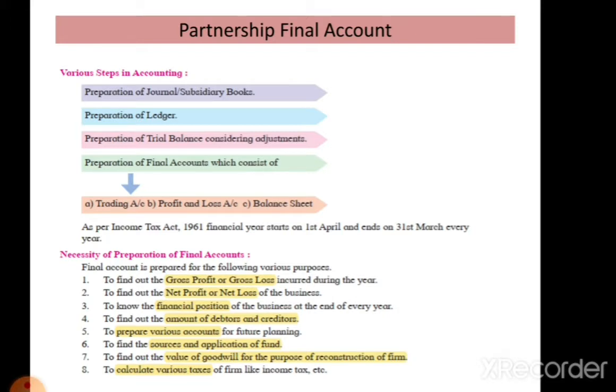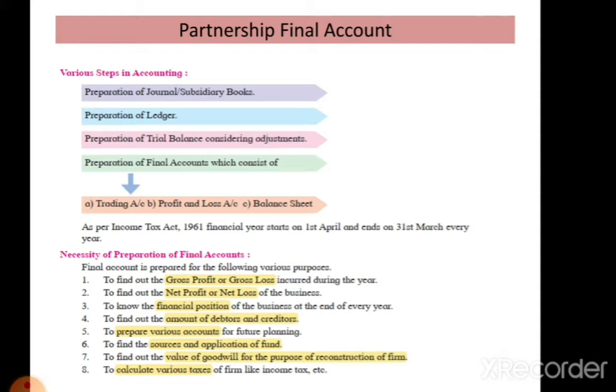Student, in this video we discuss the preparation of final accounts. Like a sole proprietorship concern, a partnership also has to prepare its final accounts to find out the net result and financial position of the business on a particular date. Final accounts consist of the trading account, profit and loss account and balance sheet for the particular financial year.